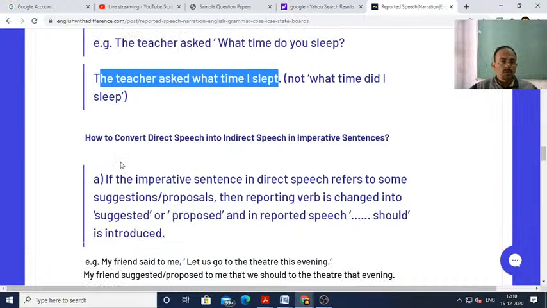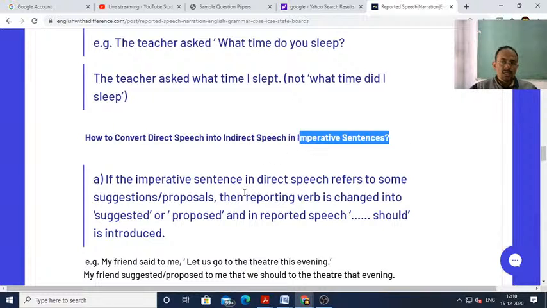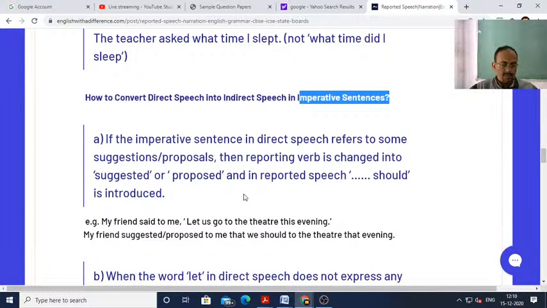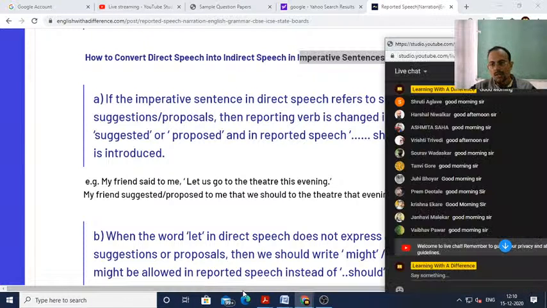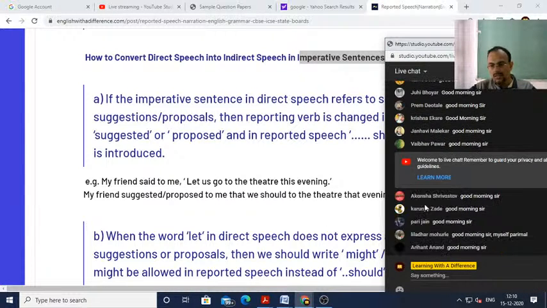How to convert direct speech into indirect speech in imperative sentences? Now the question is, in an imperative sentence, how do you convert direct speech into indirect speech?